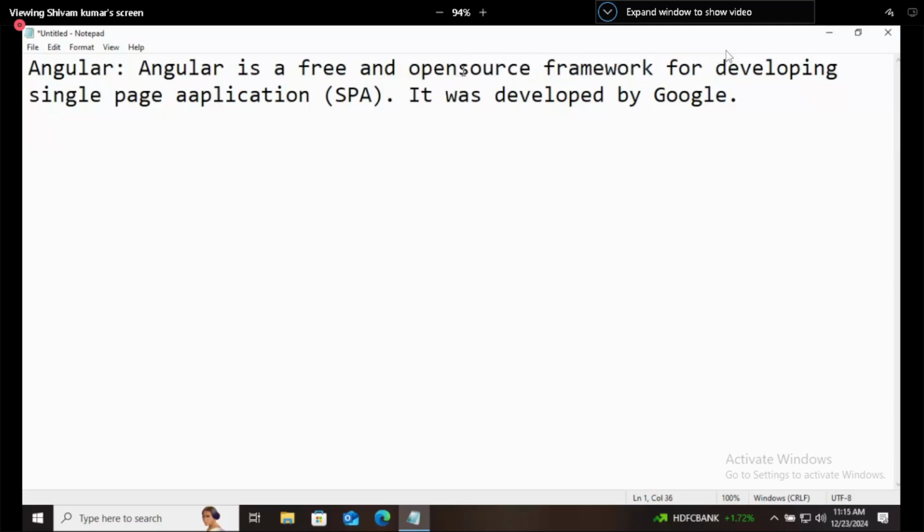See, the name itself is saying that it is open source. It means that the source is open. So generally, if the source code of any particular programming language, framework or any other technology is available on any platform, then we say that it is open source. Open source means you can customize it your own way.